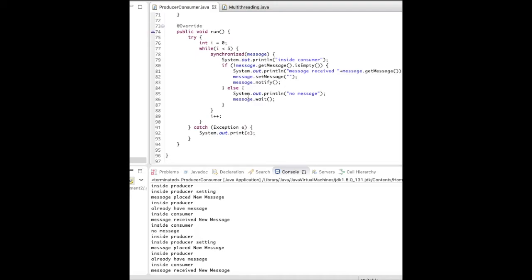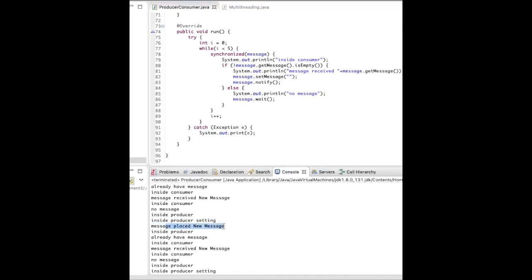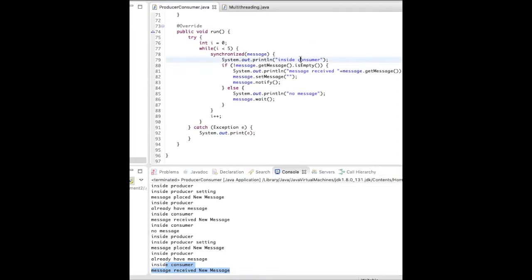It's random, you can say, a mechanism implemented by your operating system. So that's how there's no mismatch anywhere: if a message is placed, the consumer won't say no message. That's how the producer consumer problem works, and that's how we handle the synchronization of shared resources in multi-threads.